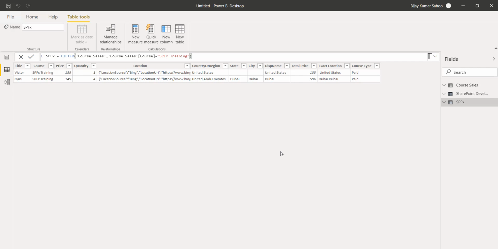Now we can also use union or this kind of formula to combine two tables. If you are an SQL developer, you know you can use left outer join, left join, inner join, all these things, and we can use a union over here.